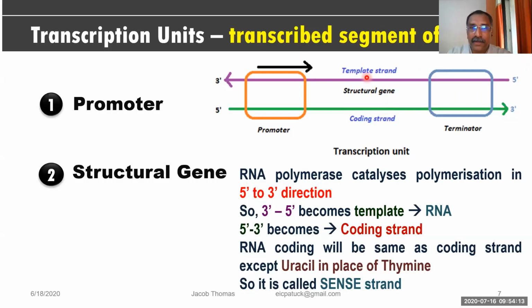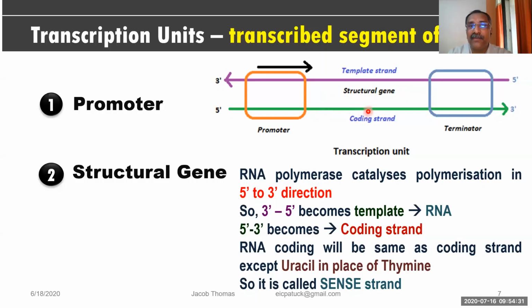Getting me? Now finally this polymerase enzyme is moving in this direction, and whatever genes are located over here are getting transcribed as the enzyme moves, and they will synthesize a new strand over here.